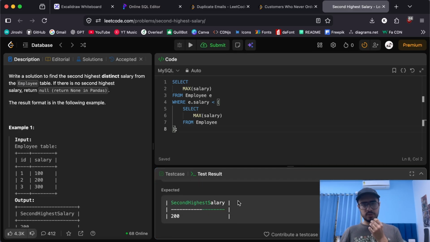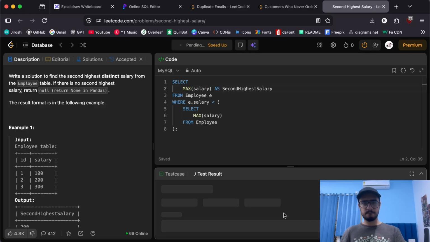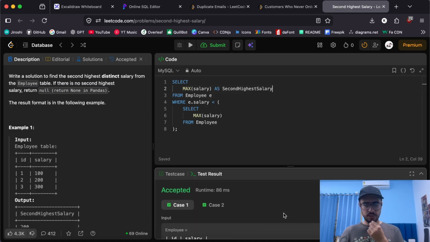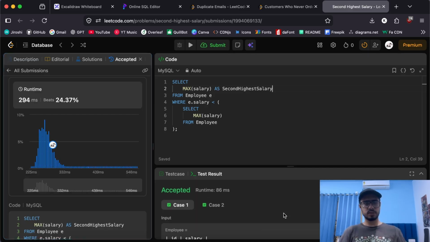Okay, this time everything worked as expected. We just need to use this and this shall work. Yeah, it worked. I don't know what was happening before this. So if I try to submit it now, I think we'll get our output. Yeah, it again got submitted.